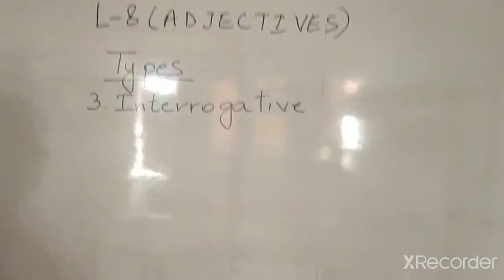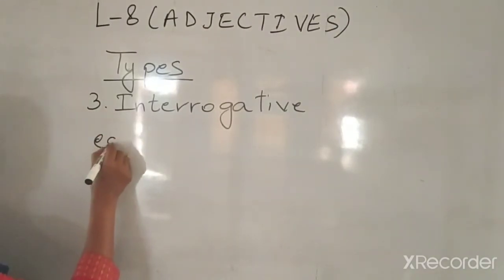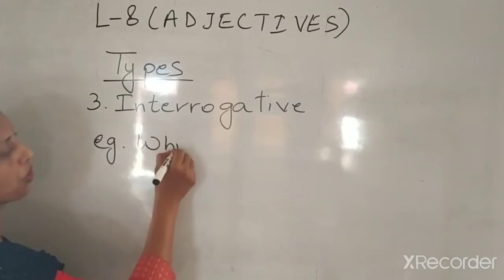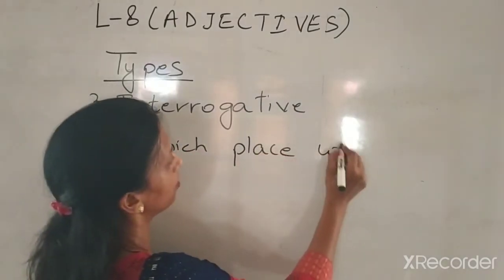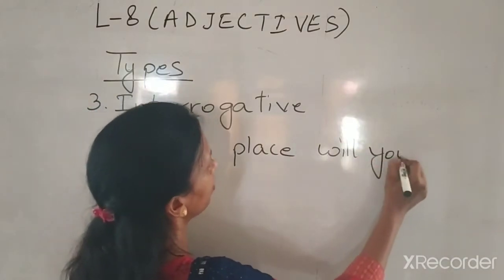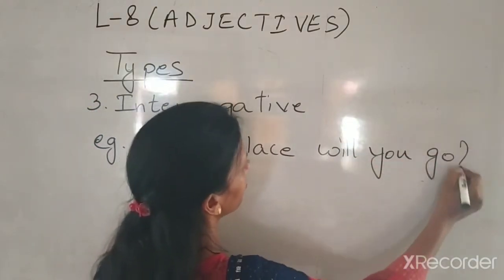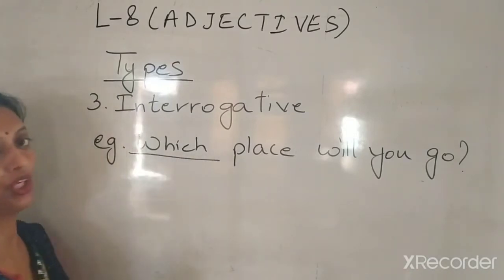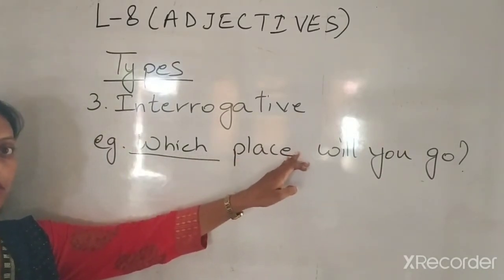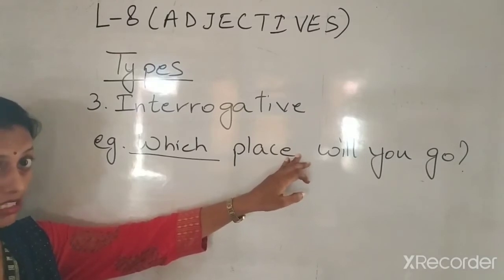Now, suppose for example I say, which place will you go? Okay? So now this word which is talking about place. Which place? Yes?